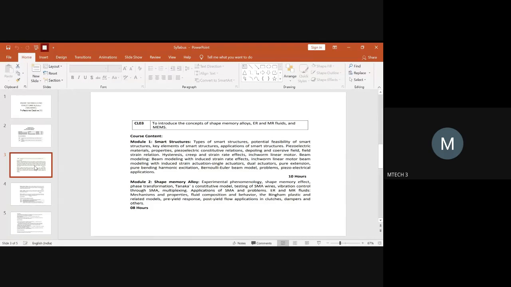I have written Mohan Ambal's name. Now yours is your name Mithun, na? Yes, ma'am. Okay, so you're telling about, can you repeat? Bernoulli Euler model. Beam model. Okay, beam model, you are going for Bernoulli one. What will you be doing in this? Bernoulli's theorem. Beam theorem, yeah, I understand.